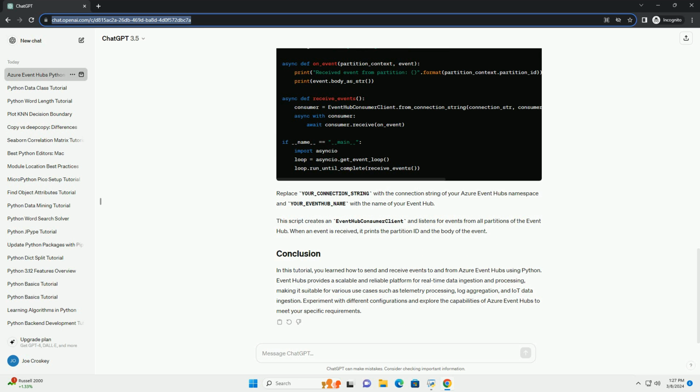In this tutorial, you learned how to send and receive events to and from Azure Event Hubs using Python. Event Hubs provides a scalable and reliable platform for real-time data ingestion and processing, making it suitable for various use cases such as telemetry processing, log aggregation, and IoT data ingestion. Experiment with different configurations and explore the capabilities of Azure Event Hubs to meet your specific requirements.